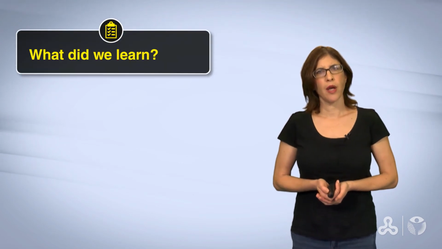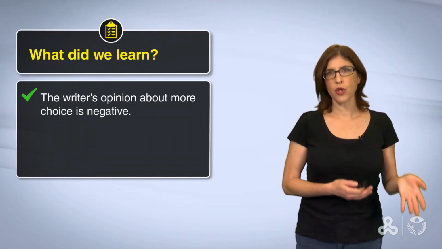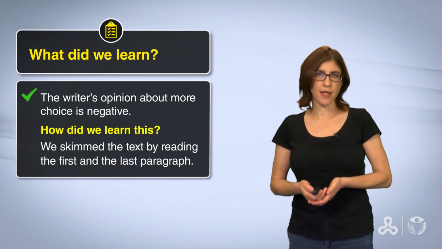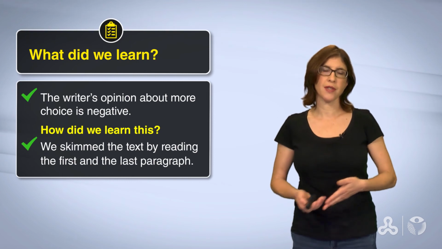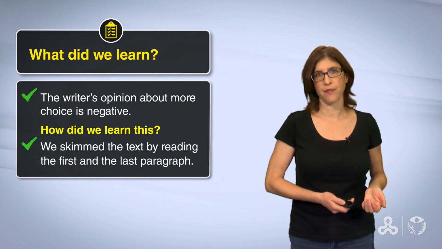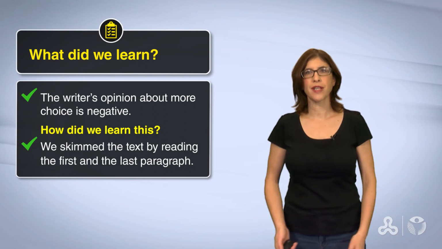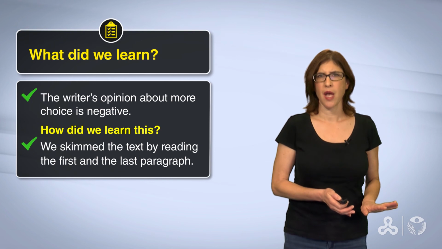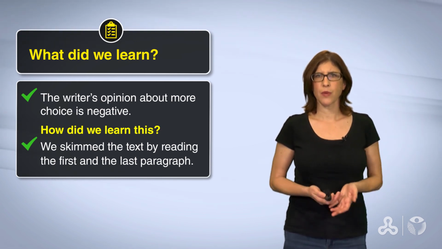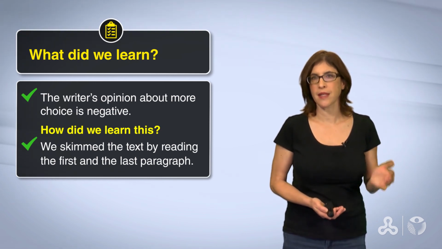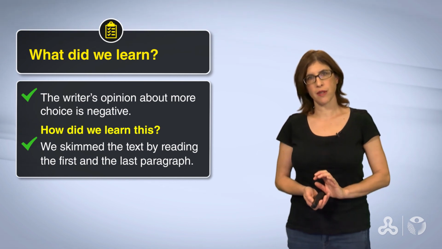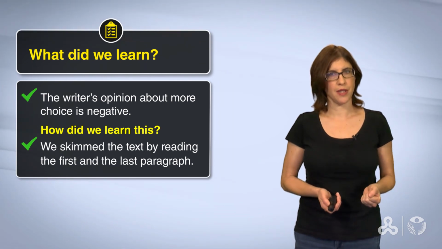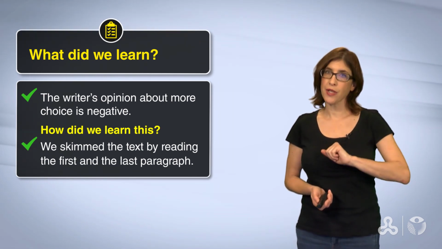We are ending our lesson. What did we learn? We learned that the writer's opinion about more choice is negative. How did we learn this? We skimmed the text by reading the first and the last paragraph. Great! Our predictions were confirmed. איששנו את הציפיות שלנו. This is a wonderful sign. It means that we are understanding the text. In the next lesson, we will start close reading. We will see that the writer gives evidence to support his opinion. So join us for next time.